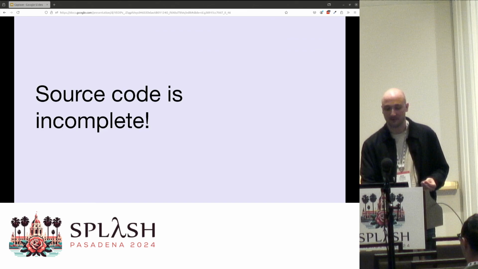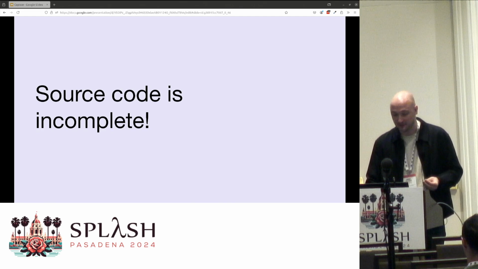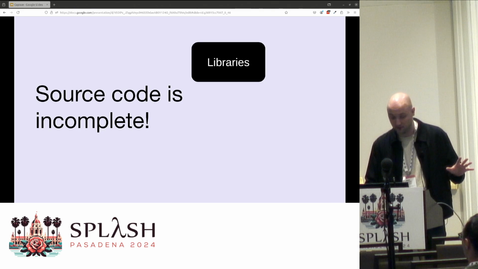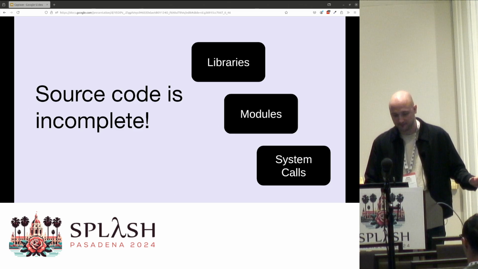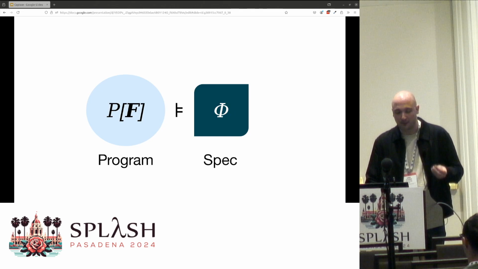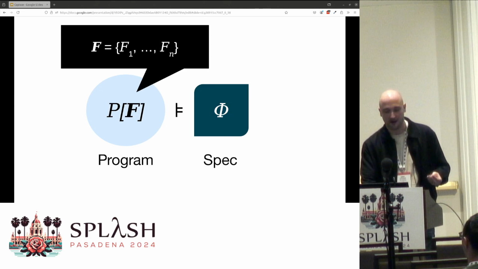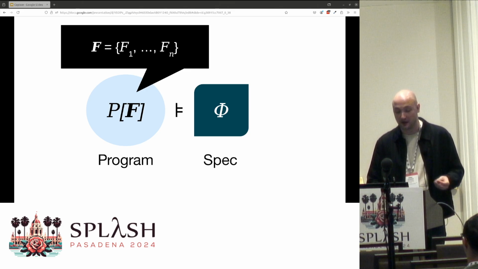But for real code written by real engineers, the source code is often incomplete. That is, large portions of code are often unknown to the programmer, hidden behind libraries, module boundaries, or system calls. And so really, when we're doing this verification, our program is dependent on a set of unknown functions. So how do we ensure that our program P over these functions F satisfies our spec?